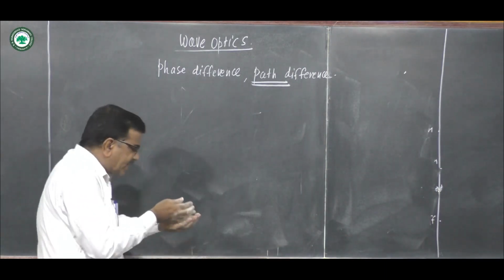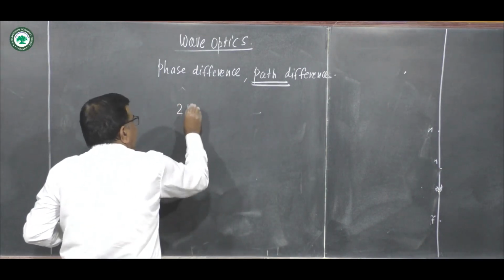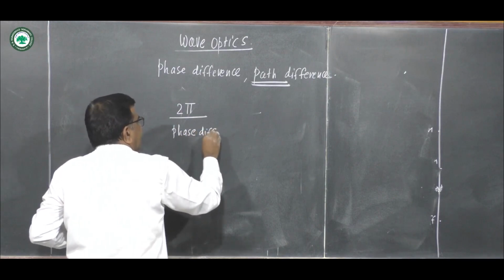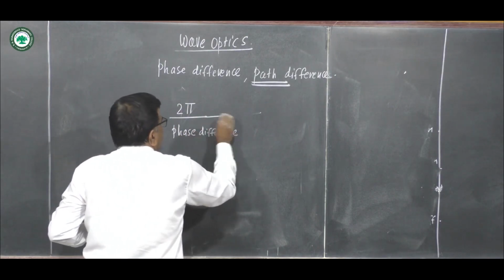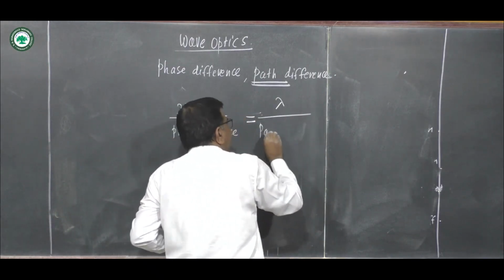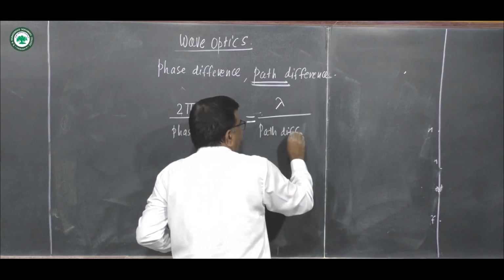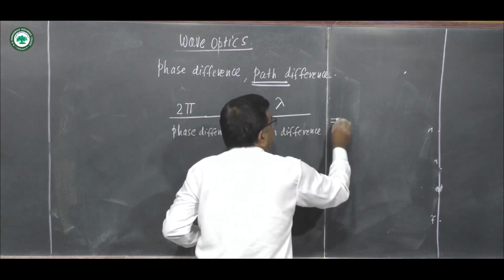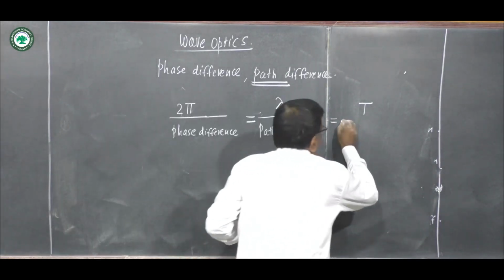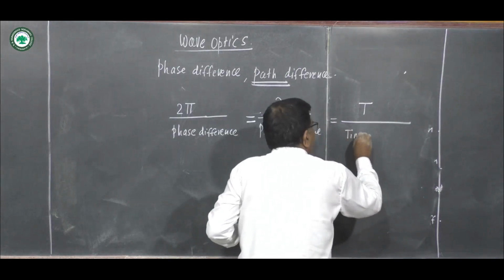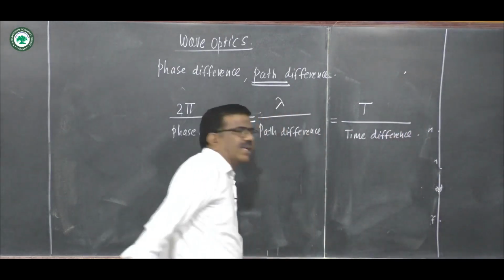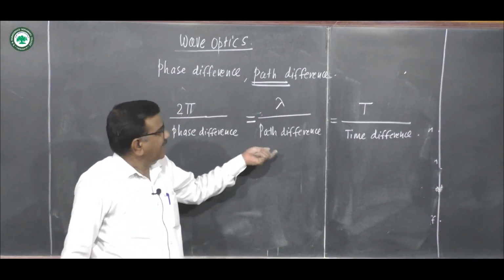2 pi upon phase difference is equal to lambda, that is wavelength, upon path difference, and that is also equal to time, periodic time, upon time difference. This is a very important relation between phase difference, path difference and time difference.